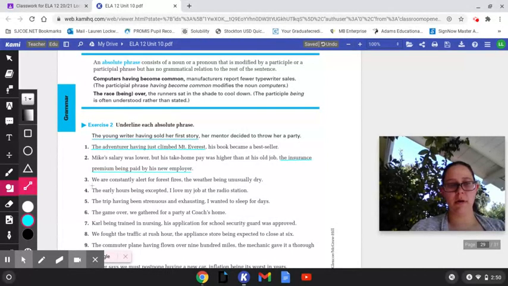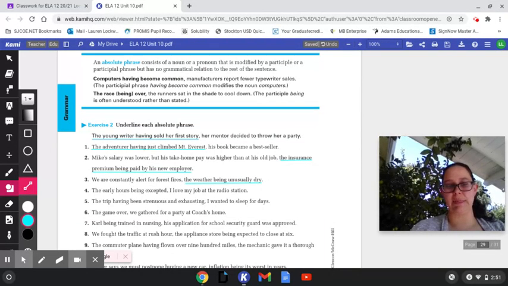And one more: we are constantly alert for forest fires, the weather being unusually dry. Being is my participle word here, a verb ending in ing, and it's describing weather. So the weather being unusually dry is my absolute phrase. And the rest of the sentence, we are constantly alert for forest fires, could be its own sentence without the absolute phrase.